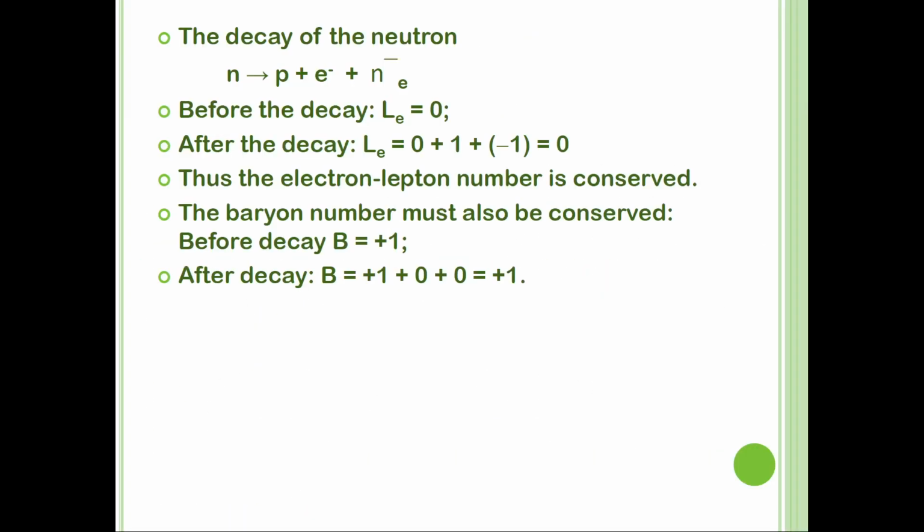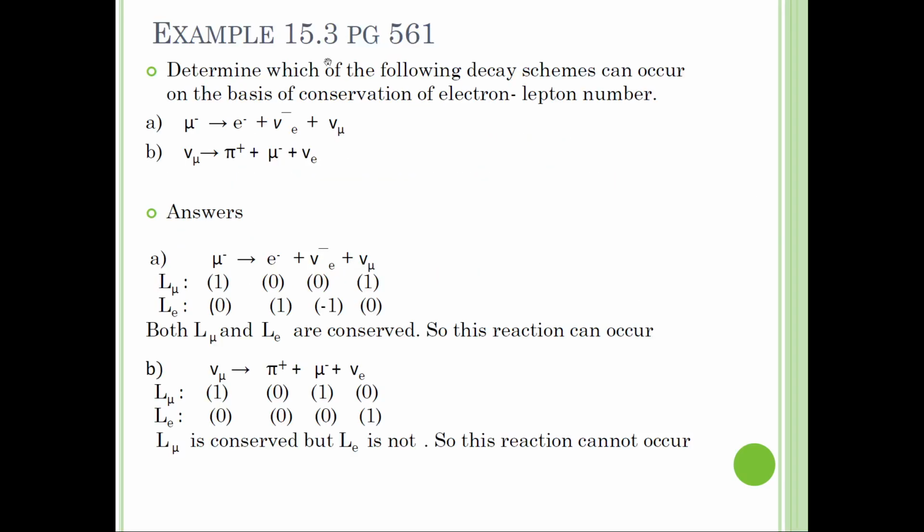Okay, we go for example. This one you can read. So the example here: determine which of the following decay schemes can occur on the basis of conservation of electron lepton number.